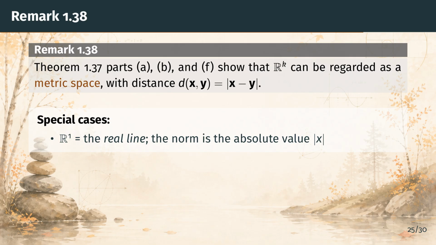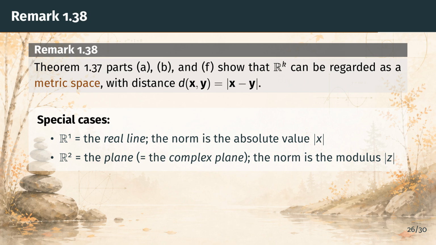Now let's look at the two-dimensional case. When k equals 2, the space R2 is the plane. Rudin notes that we can identify R2 with the complex plane by comparing definitions 1.24 and 1.36. Match the pair a, b with the complex number a plus bi.